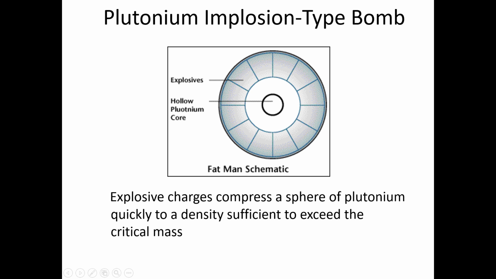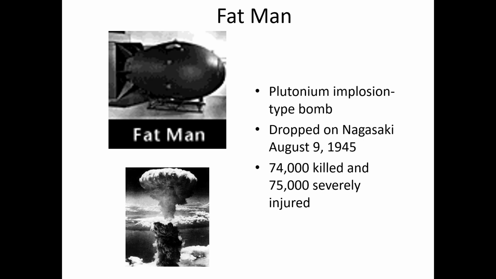Whenever we want to detonate the weapon, the explosives, which you can see here in this big circle around the hollow plutonium core, compress the sphere of plutonium quickly to a density sufficient to exceed the critical mass.